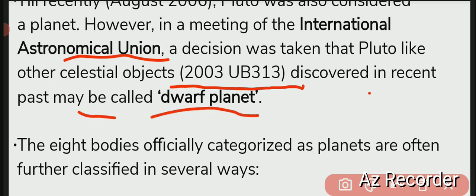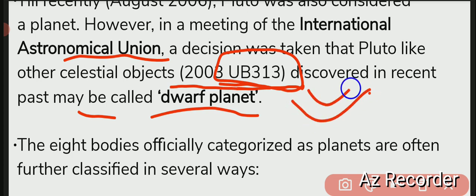The International Astronomical Union decided Pluto is a dwarf planet, because both of them were of the same size and shape.